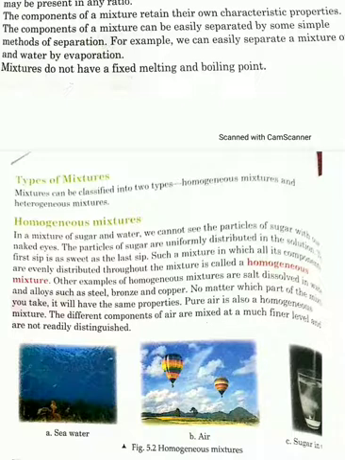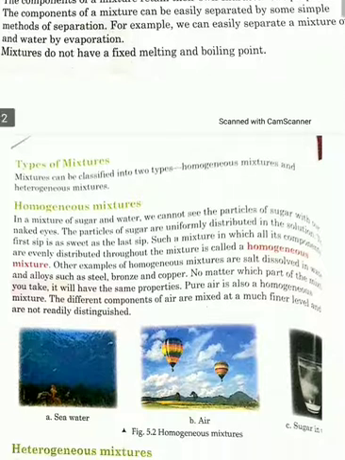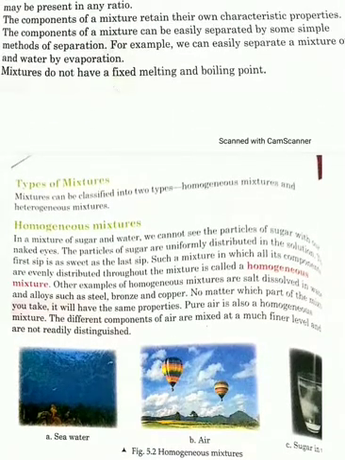Okay, for example, water. I have told you before also that water is made up of two hydrogen atoms combined with one oxygen atom, isn't it? So their ratio is fixed. The hydrogen and oxygen are combined with each other in 2:1. Whereas in a mixture, we don't have any fixed ratio. And the components of a mixture, meaning those the mixture is made up of, have their own characteristic properties.